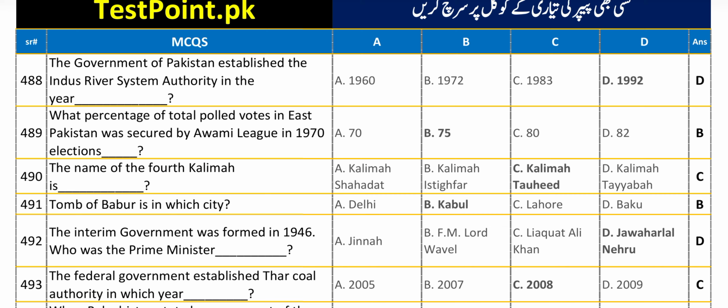The interim government was formed in 1946. Who was the Prime Minister? Jawaharlal Nehru.